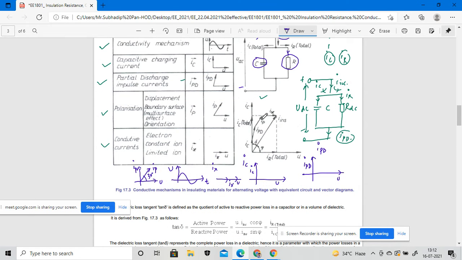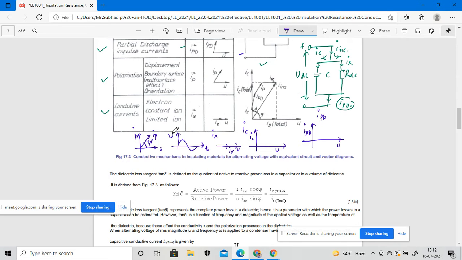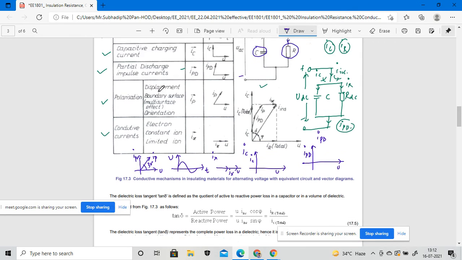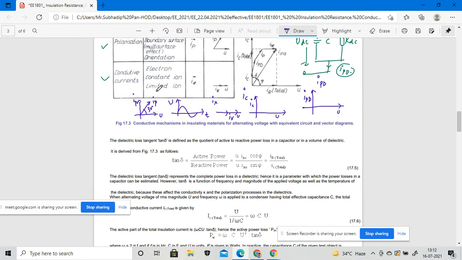So that is actually the conductive mechanism of the different current profiles. Now how the power losses of dielectrics will be taken into consideration: the dielectric losses will be considered as tan delta. It is defined by the quotient of the reactive power loss in the capacitor or in a volume of the dielectrics.